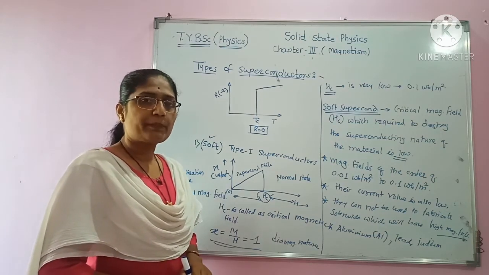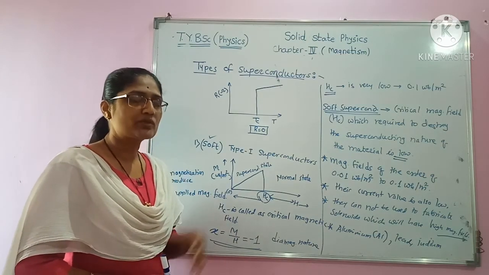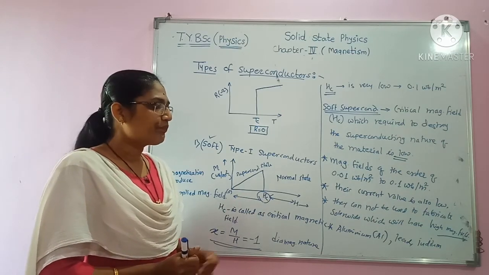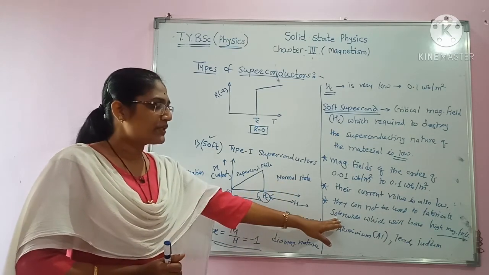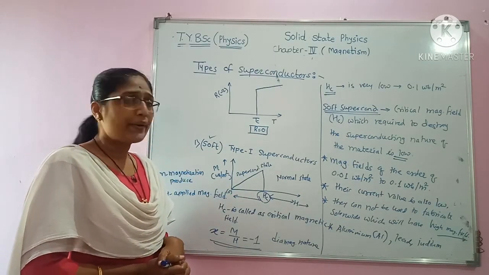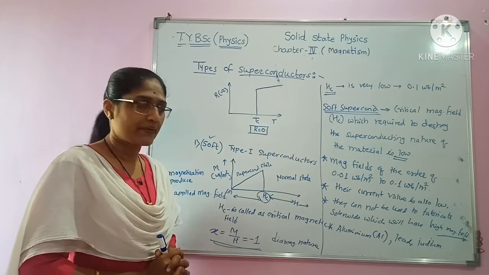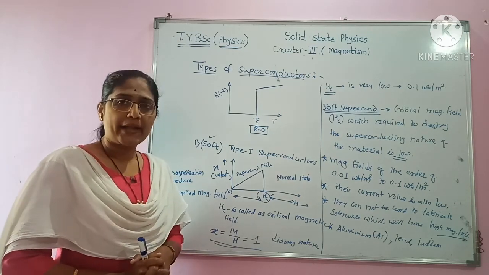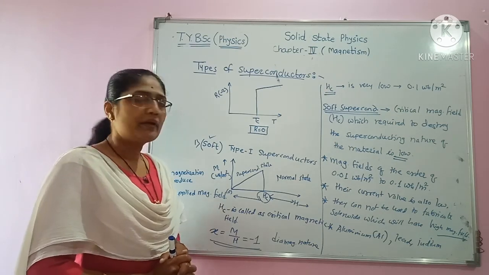Therefore, the current carried by these superconducting materials is very low, and they are not used to fabricate solenoids which require very high currents. The examples of type 1 superconductors are aluminium, lead and indium.